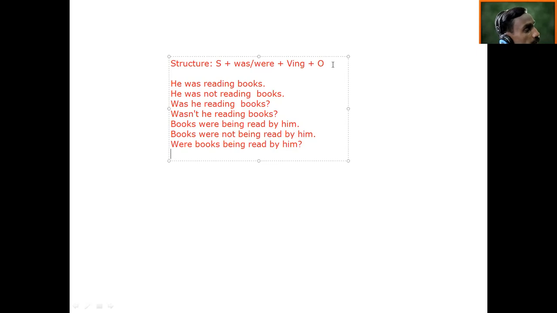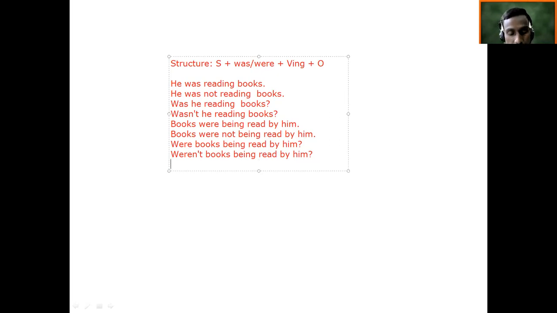If we would like to make the question negative, then we are going to add not. Weren't books being read by him? So that became a question in the passive voice. So you people can do something like this.